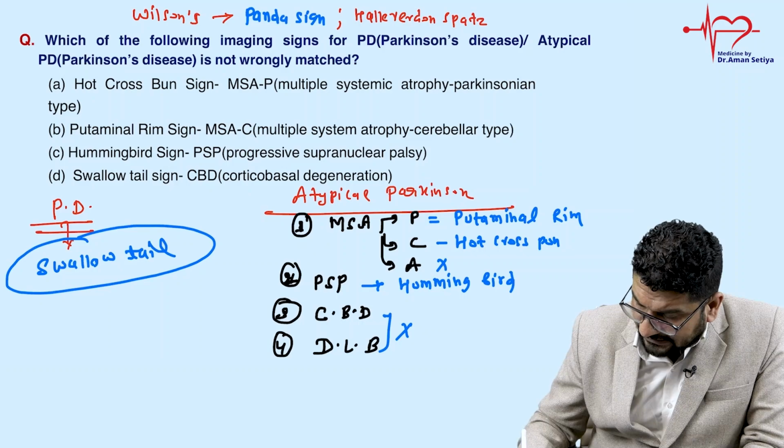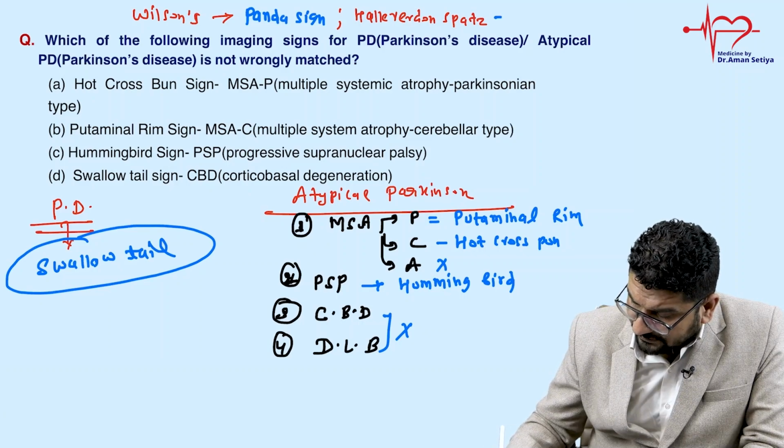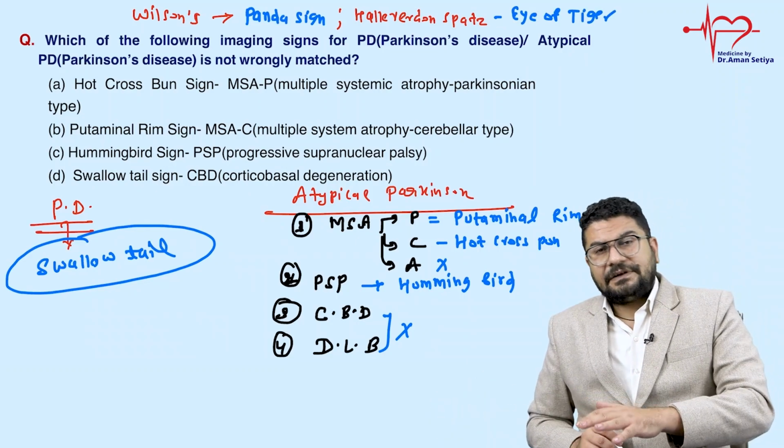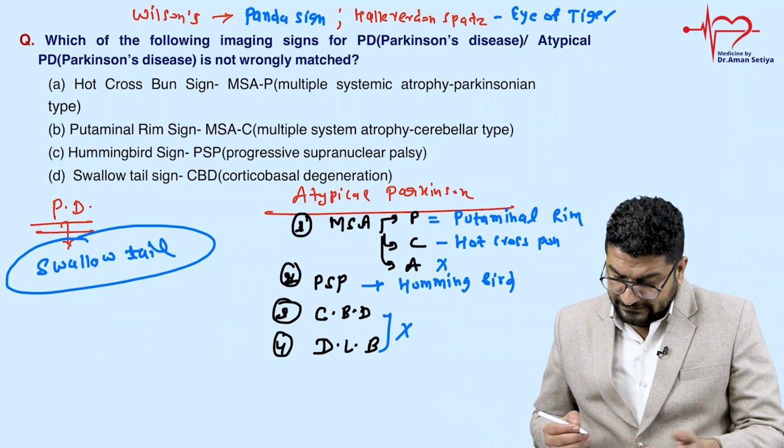Haloverden-Spatz syndrome, and in this syndrome you will find the eye of tiger appearance. Eye of tiger. So these are basically secondary Parkinsonism. So let's see the first option.